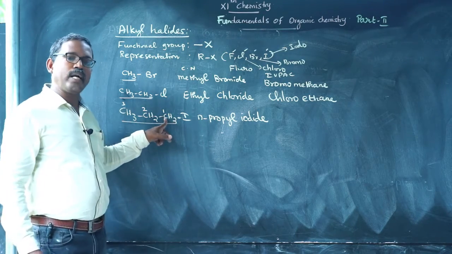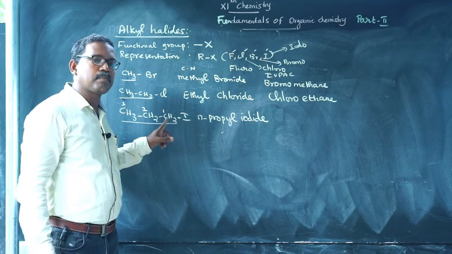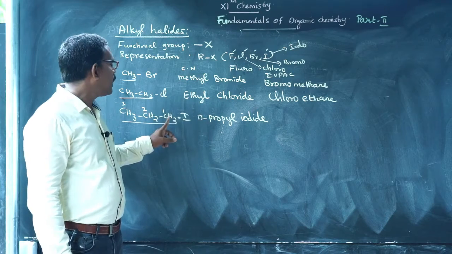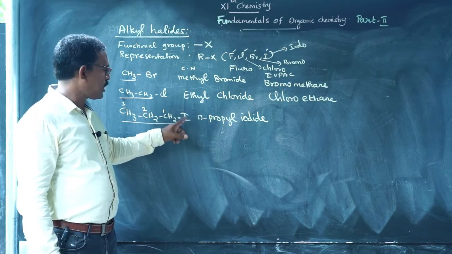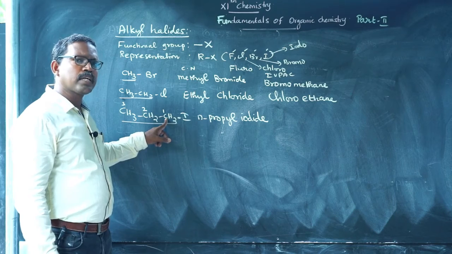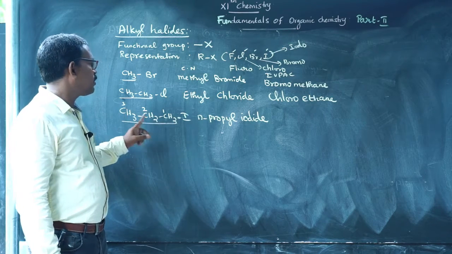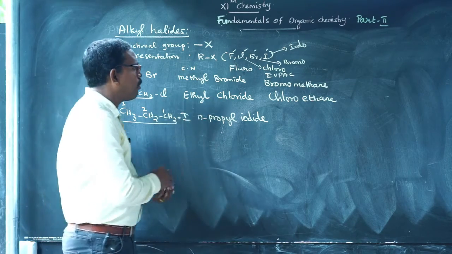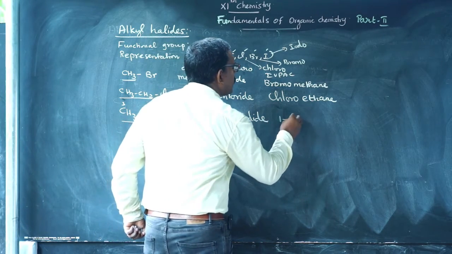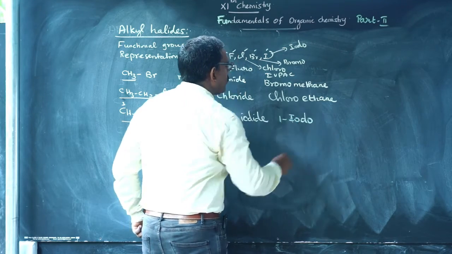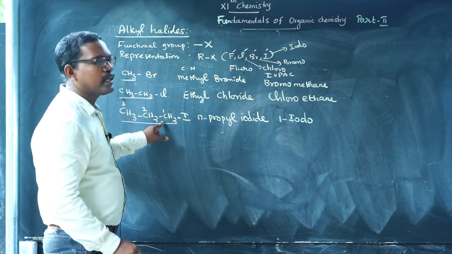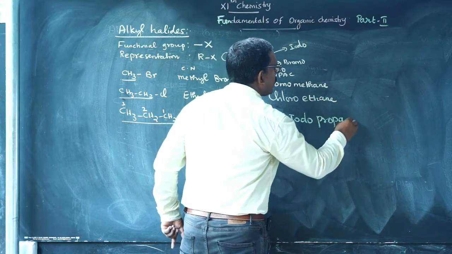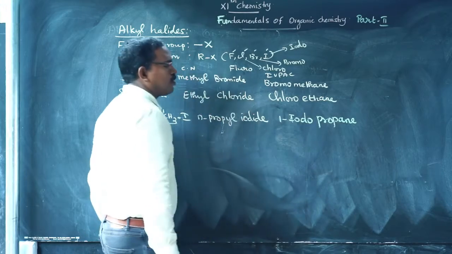Why did I put 1 here? The carbon nearest to the functional group carries number 1. Here the functional group is present on the nearest carbon, which carries number 1. In carbon number 1, iodine is present, therefore 1-iodo. Totally 3 carbon atoms, so the parent hydrocarbon is propane: 1-iodopropane.